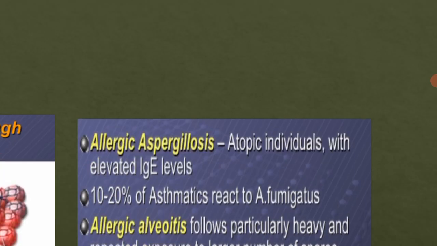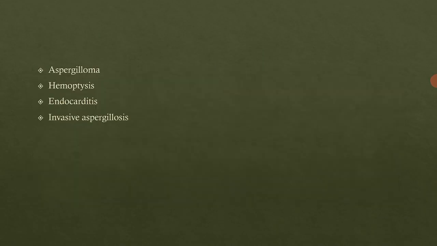Then we will see certain types of Aspergillus disease. The first one is aspergilloma. What is aspergilloma? In that, a fungal ball appears in the lung.